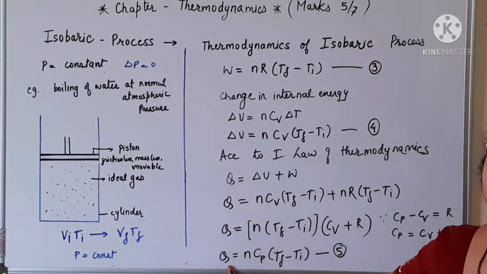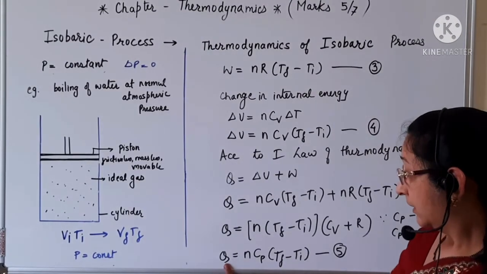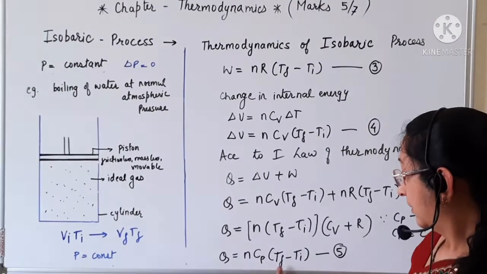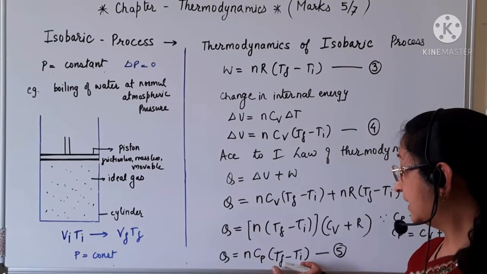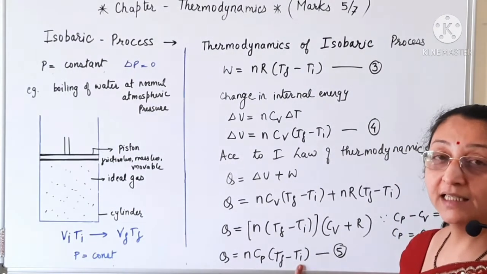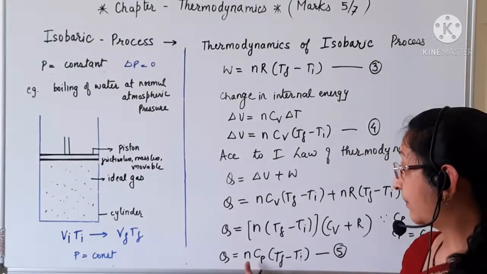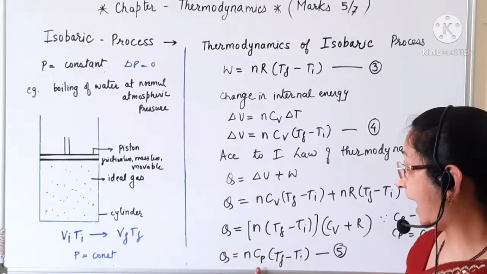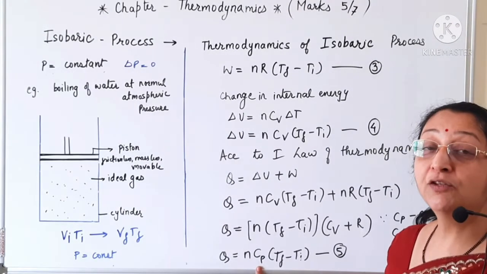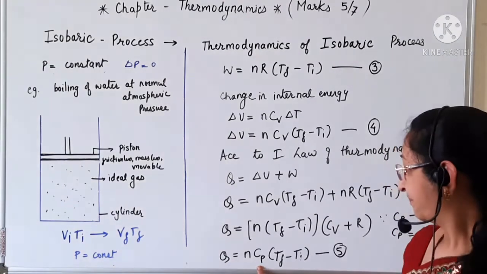Now in the isobaric process, we have found that the heat received is used to increase the temperature, and Tf minus Ti is the increase in temperature. How much the temperature increases depends upon N, the number of moles, and Cp, the specific heat at constant pressure for the ideal gas.